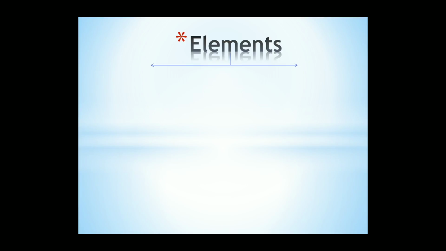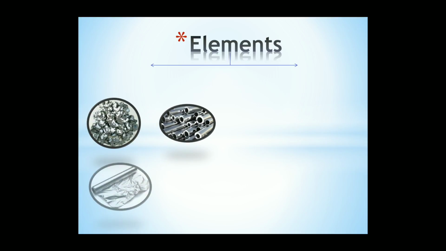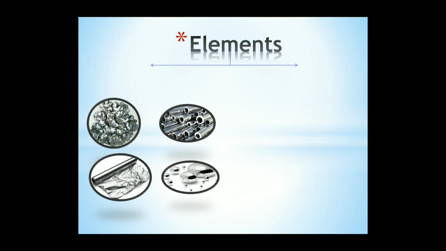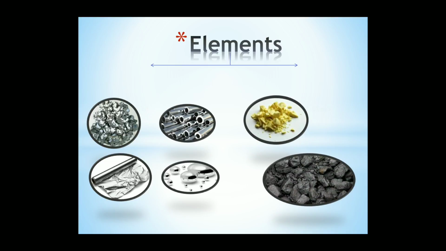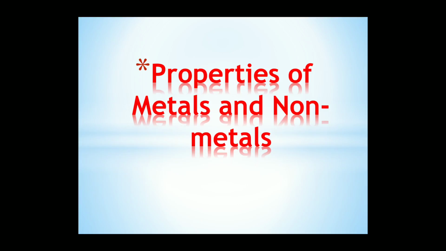As we said before, we can classify elements into two groups, metals and non-metals. And metals can be like lead, iron, aluminium and mercury as a liquid, and non-metals such as sulfur and carbon. Okay, let's see what the properties of metals and non-metals are and why we classify them into two groups.